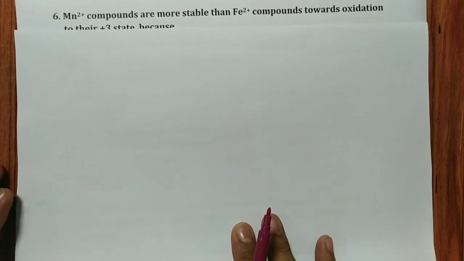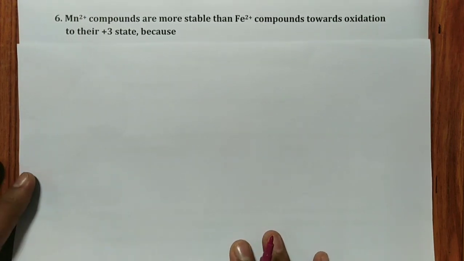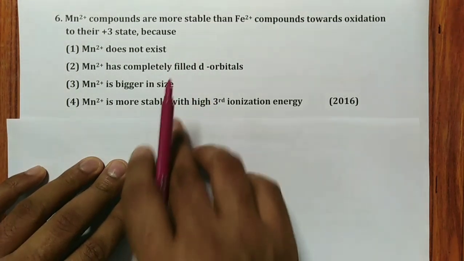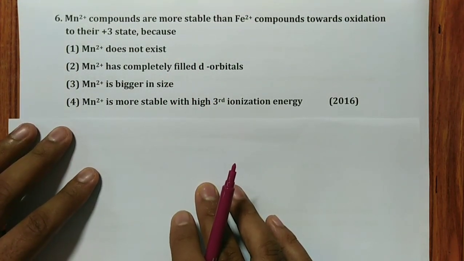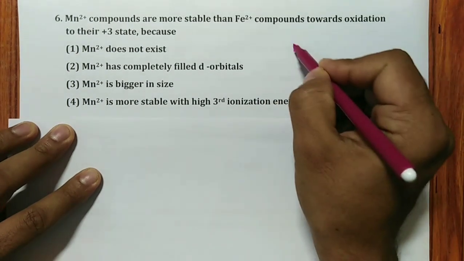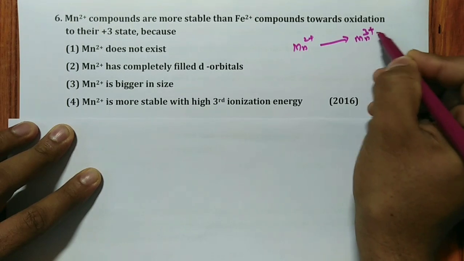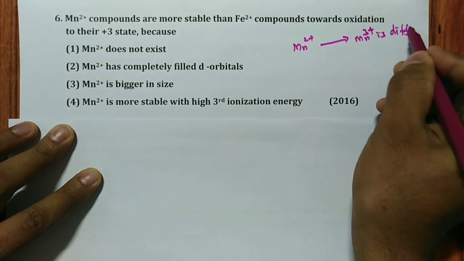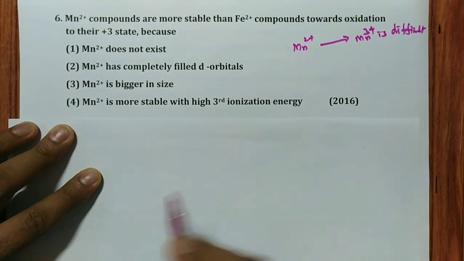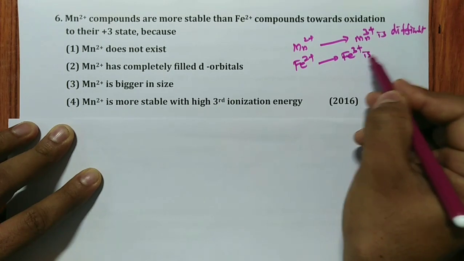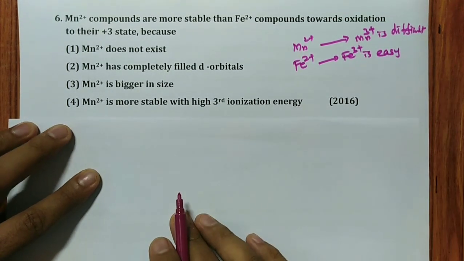Next we will discuss the sixth question. The sixth question is, remember, Mn2+ compounds are more stable than Fe2+ compounds towards oxidation to their +3 oxidation state. So the correct statement is this one: Mn2+ compounds are more stable. The meaning is that Mn2+ oxidation to Mn3+ is difficult. Remember, difficult. But Fe2+ to Fe3+ is easy. What is the reason for that?